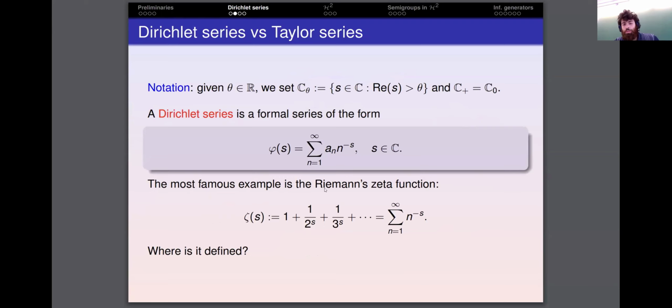So a Dirichlet series is a formal series with complex coefficients a_n times n to the minus s, where s is a complex variable, and we take the sum for n between 1 and infinity. For instance, maybe the most popular Dirichlet series is the Riemann zeta function, which consists of taking all the coefficients equal to 1. But, for instance, where does this representation hold, in which half planes, etc.